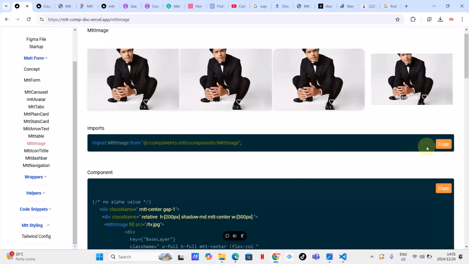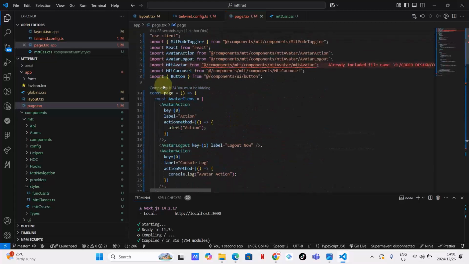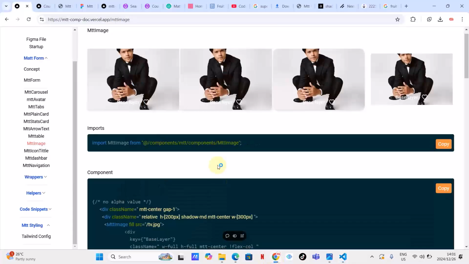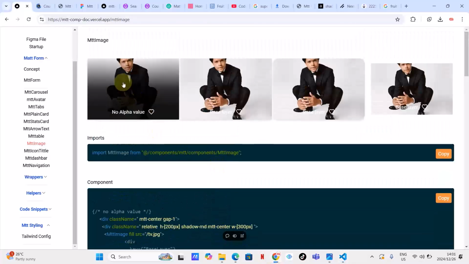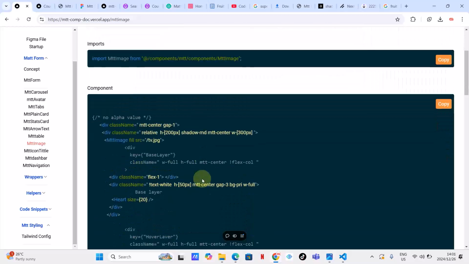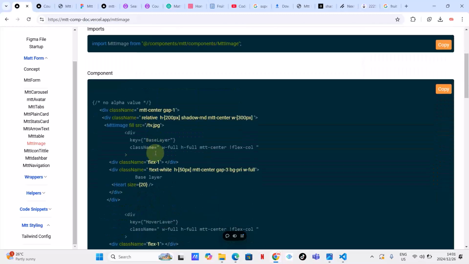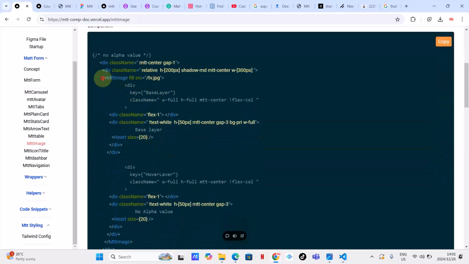So how do we do that? We first import Mtt image. So we copy the import and go back here to the imports. Click save. We have not used the Mtt image, of course. So these are all of these in different ways. That's not what we want. We want one of those, which is this one can work. So let's take this Mtt image from here.